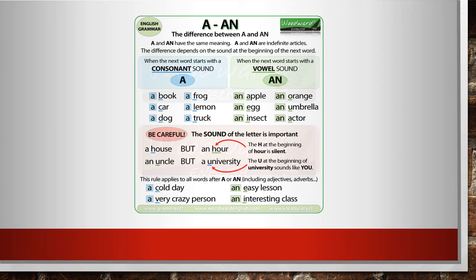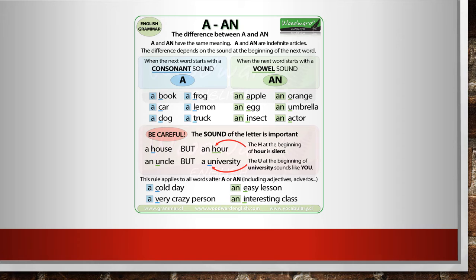And the same thing applies for the words uncle and university. Even though they are both spelled with the letter U, the first one is pronounced differently. In the first case, we use the indefinite article an, an uncle, because it's clearly a vowel sound. Uncle, an uncle. The next one, university. That initial sound is very, very close to a consonant, so it's actually considered a semi-vowel or a semi-consonant.